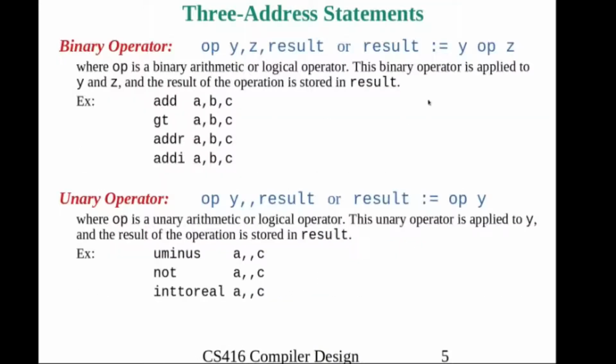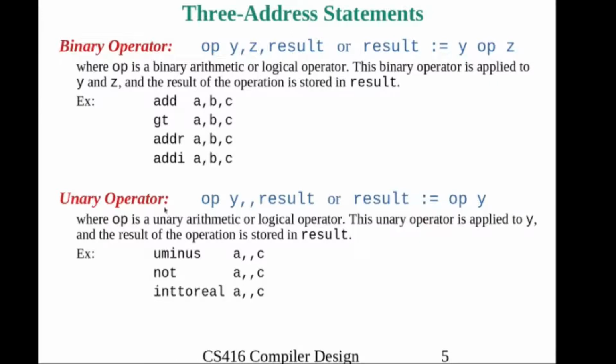And a few 3 address code statements we can see. One is binary operator op y and z, because it's a binary operator, 2 operands are required, y and z, separated by comma, and the result after performing the binary operation is stored in the result. Or in another way I can say result = y op z. For example, add a, b, c, so add a and b and the result is stored in c.